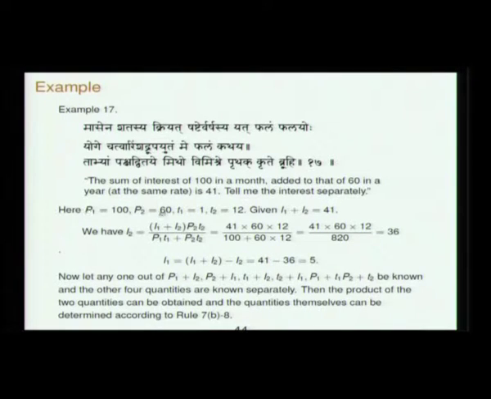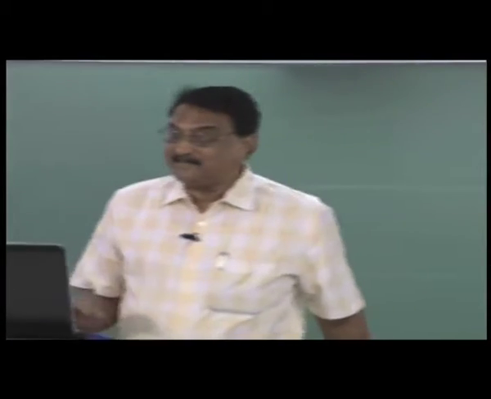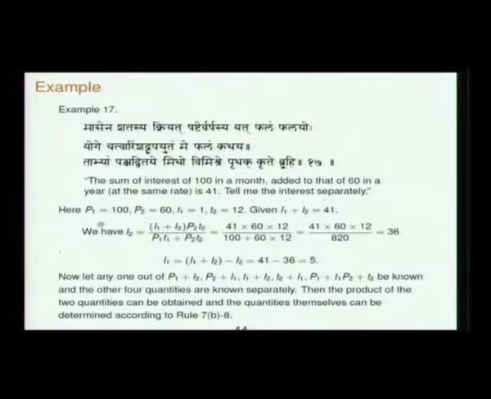So, suppose P1 is given, P2 is there, T1 is 1, T2 is 12, and I1 plus I2 is given. Suppose you are given a problem posed like this, I am sure most people will be flustered. They are all simple principles, but still you have to use this logic and all that. So, you use these equations, you get one more equation in I2, and you will find that I2 will be 36 and I1 will be 5.